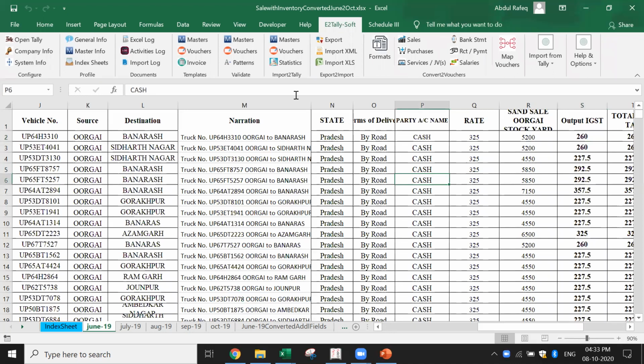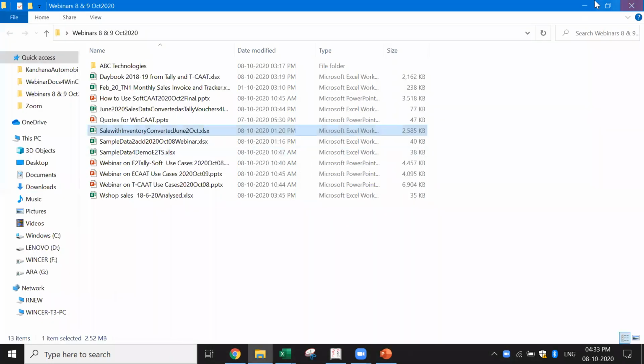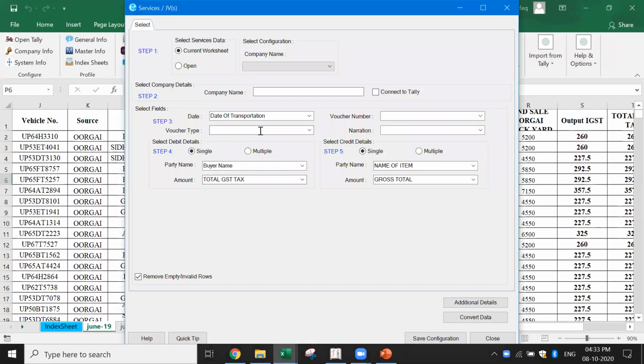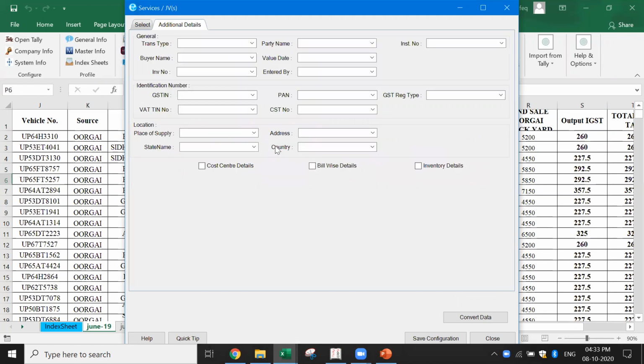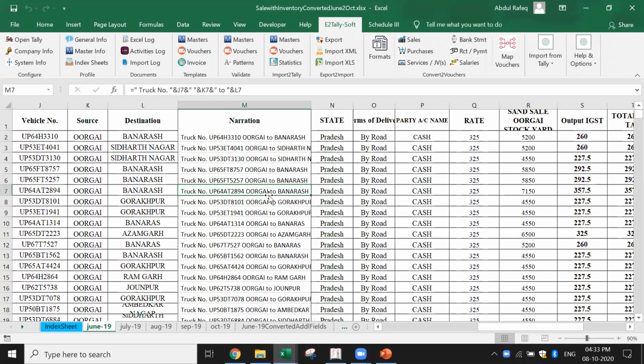Using this process called services JVs, we're able to convert this data. Now, I select the voucher type, voucher number, narration, etc. Not only that, we also added the additional details because we wanted inventory also. Based on that, we're able to import and convert all the data. And he was able to import everything in a few minutes.